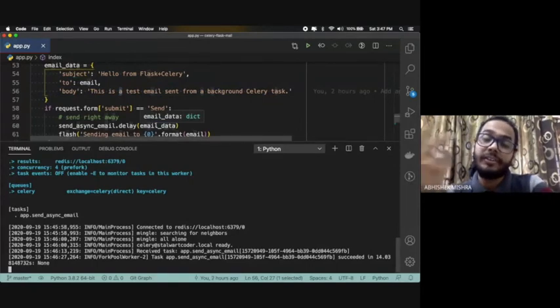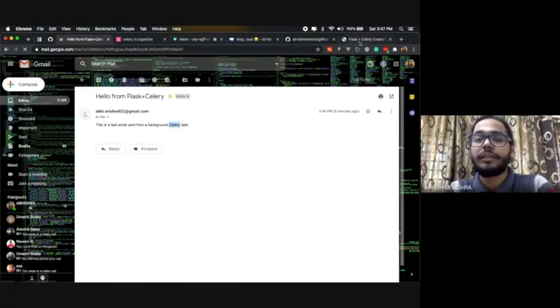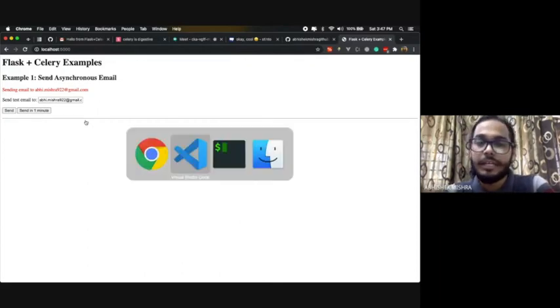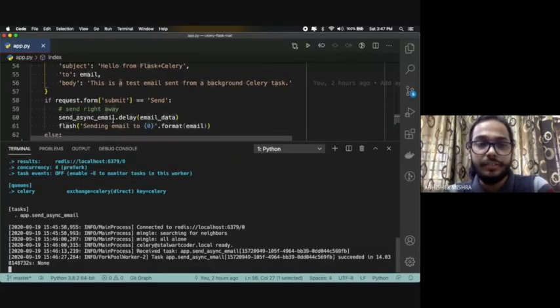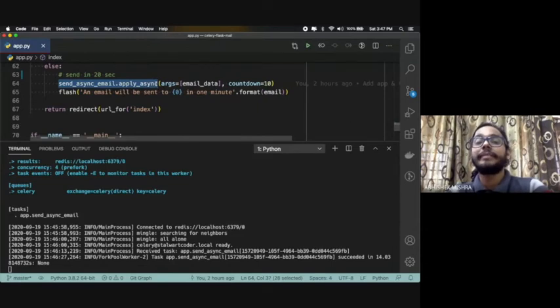Now let's test another functionality of sending it after waiting for 20 seconds. On this button, I have written 1 minute, but since we are very limited on time, I will send this in 20 seconds. So this time, this particular method will call send_async_email, and on that method, it will apply the apply_async decorator behind the scenes, and then it will take this data, and the countdown time is equal to 10 seconds.